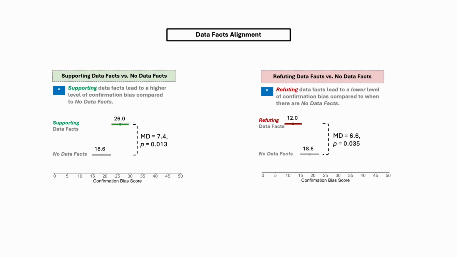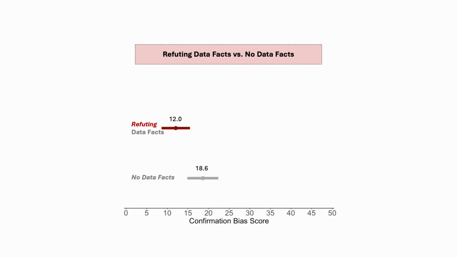To answer this question, we went back to our results on data fact alignment, focusing on the exact bias scores collected from our experiment. We observed that even though people are looking at visualization with refuting data facts, the lower bound of the confidence interval for the confirmation bias level is still greater than 0, which means that participants tried to interpret refuting evidence as supporting, and that indicates we observed true confirmation bias.